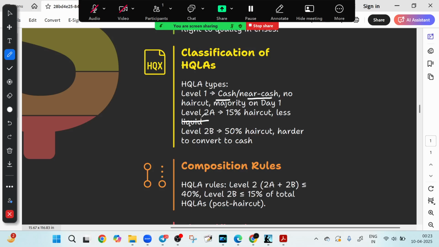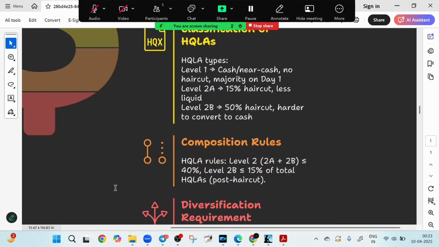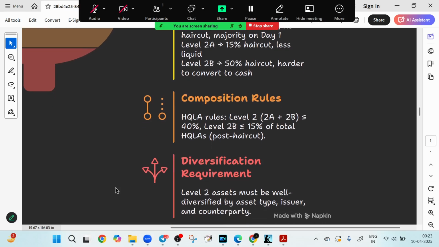What is level 2A? Level 2A means less liquid, and a 15% haircut is applied. And what is level 2B? They are even less liquid, with a higher haircut, and tougher to convert, right? That is the point. Now if you look at the composition rule, this is the rule book for HQLA mixture.